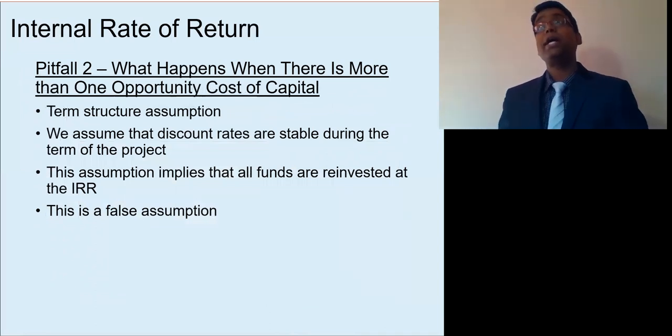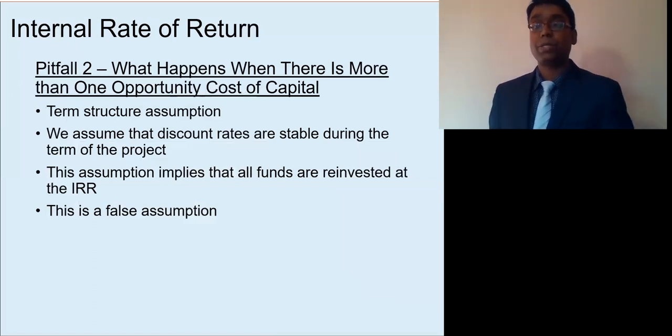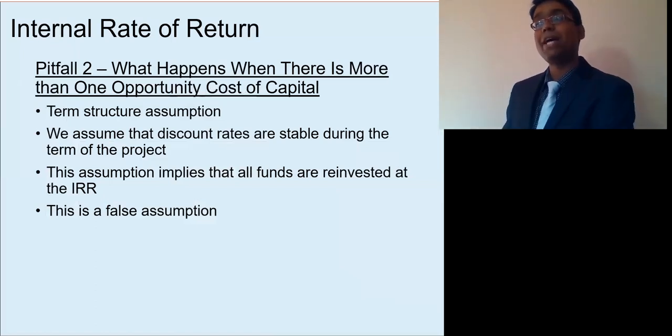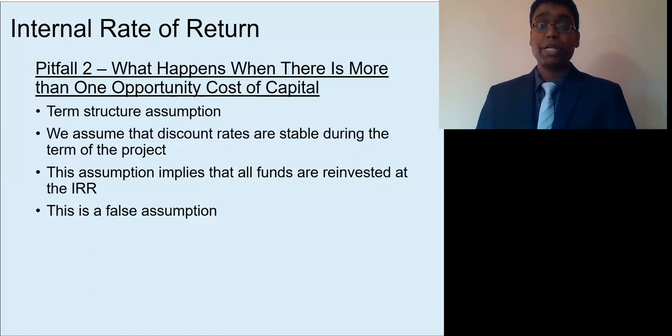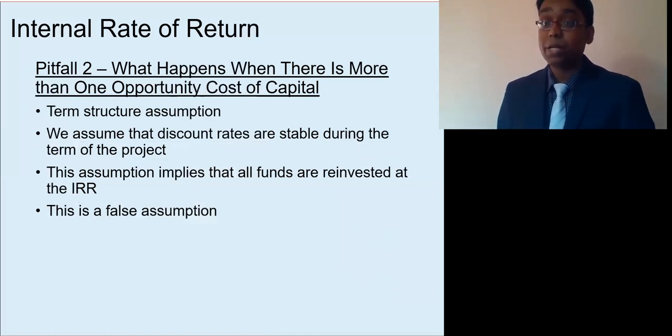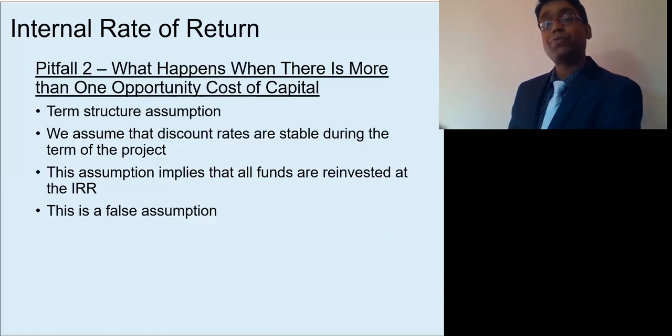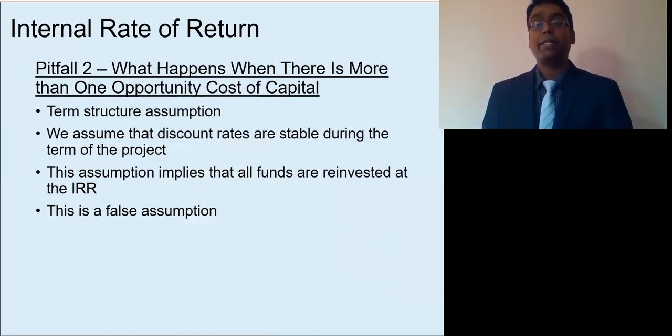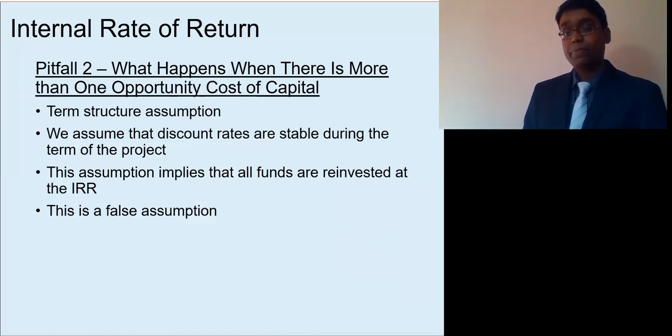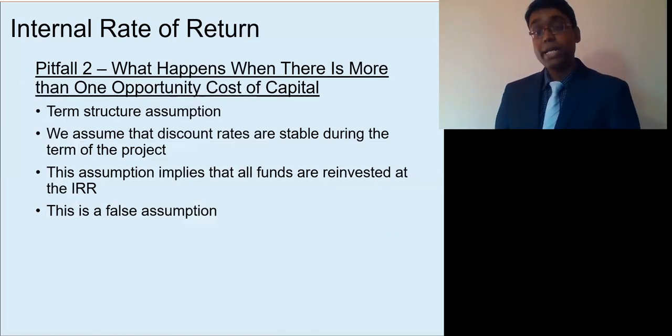And also, IRR assumes that interim cash flows are reinvested at the IRR of the project, which is not a very reasonable assumption, whereas NPV assumes that interim cash flows are reinvested at the opportunity cost of capital, which is more sensible. That's why NPV is technically superior compared to IRR.